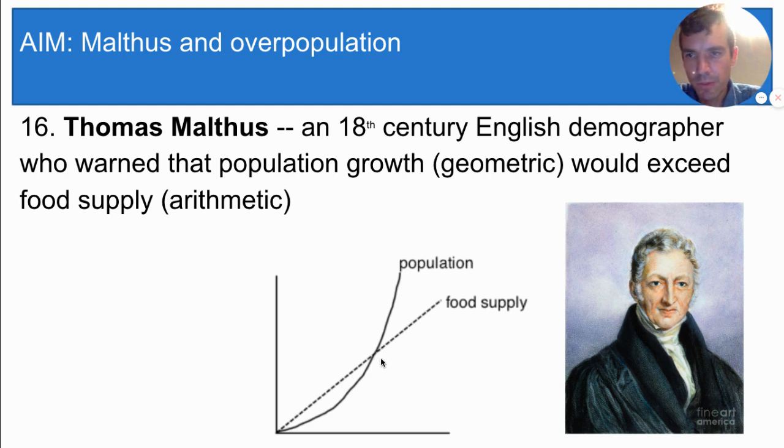And Malthus noticed that when the lines crossed, the population would exceed food supply, meaning there would be too many people and not enough food. And the result, he warned, would be famine and starvation. Whenever you talk about Malthus, you should only think about these two factors, the number of people and the amount of food. Malthus was not talking about water or land or any other resources. It's just a relationship between food and population.